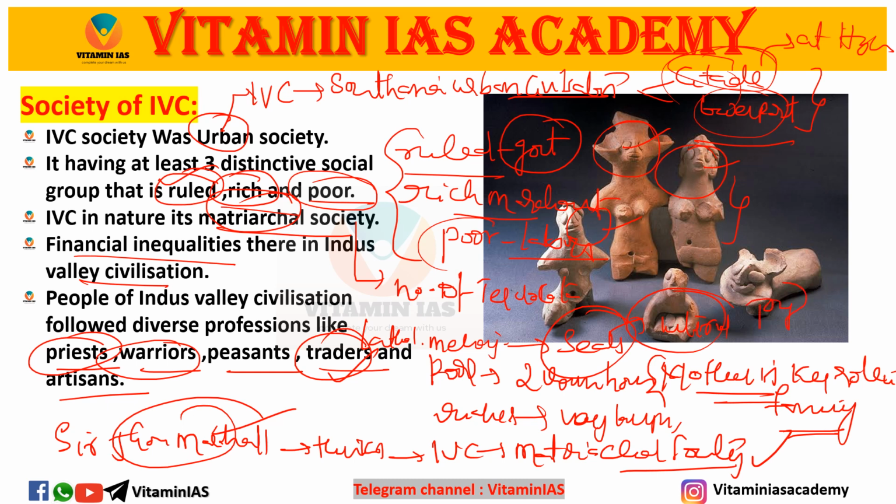Artisans also, and we can say warriors and priests also. Priests generally belong to the ruling category here, or those who had the capability to rule, because they did not have a hierarchy system like that. So society of Indus Valley civilization is basically an urban society, and it is a matriarchal society as per John Marshall.